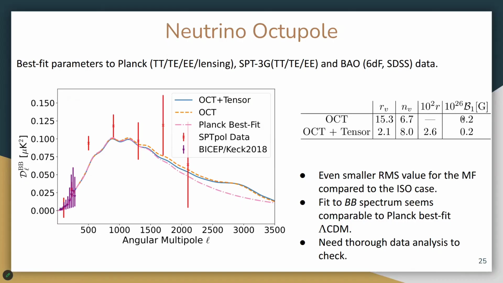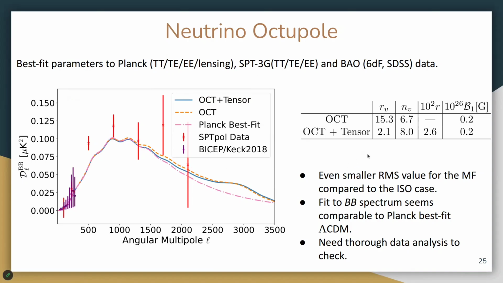However, the resultant magnitude of the magnetic field is still too small to explain what we see observationally. But with this amplitude, we can see that the resultant BB spectrum is showing similar fitting power to the one coming from Planck-based fit lambda CDM. Basically, this is just lensing, modes that have been lensed into BB.